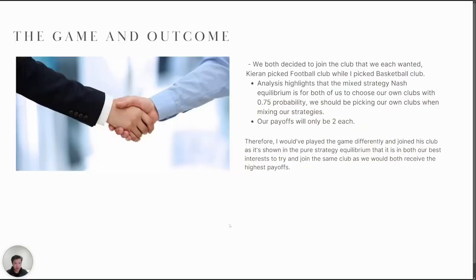When I played this game with Kieran, we both decided to join the club that we each wanted. Kieran picked football while I picked basketball club. Given the analysis highlighting that the mixed strategy Nash equilibrium is for both of us to choose our own clubs with 0.5 probability, we should be picking our own clubs when mixing our strategies. However, our payoff would only then be 2.